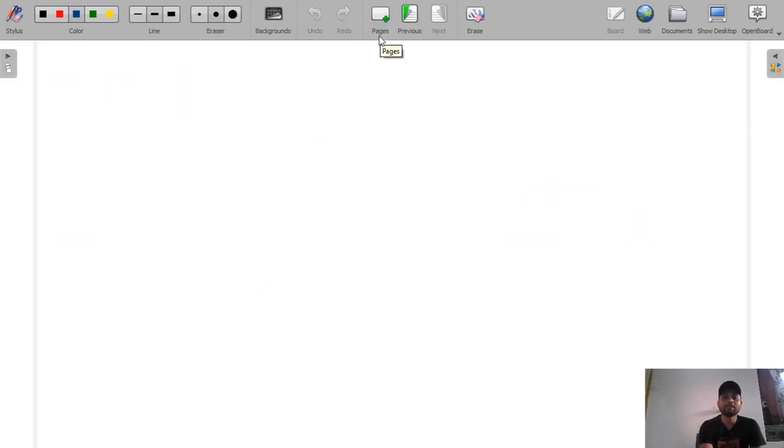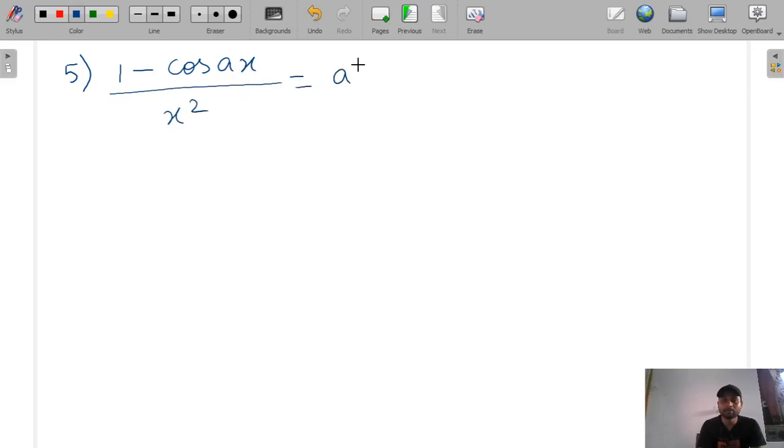And we will study one more standard limit. This is also very useful. This is the trigonometry standard limit. In this, 1 minus cos ax by x square will be a square by 2. And one more exponential limit. This is also very useful. Here also limit x tends to 0 only.